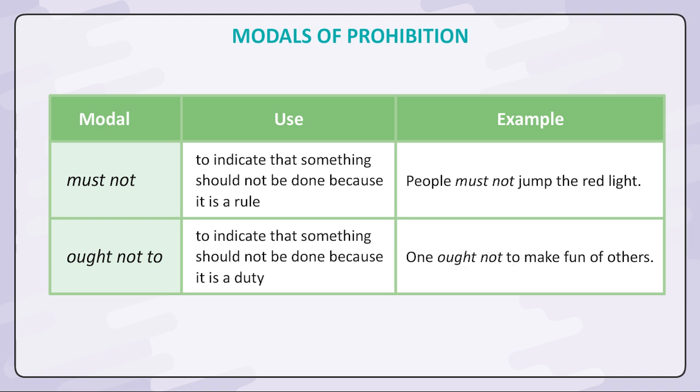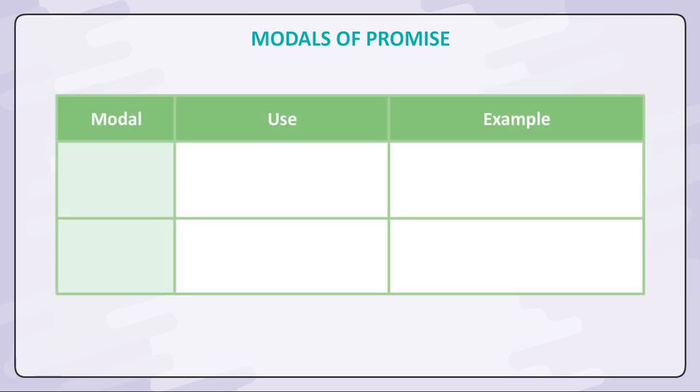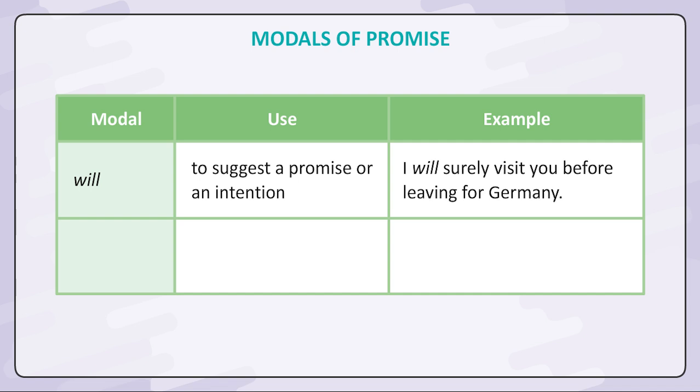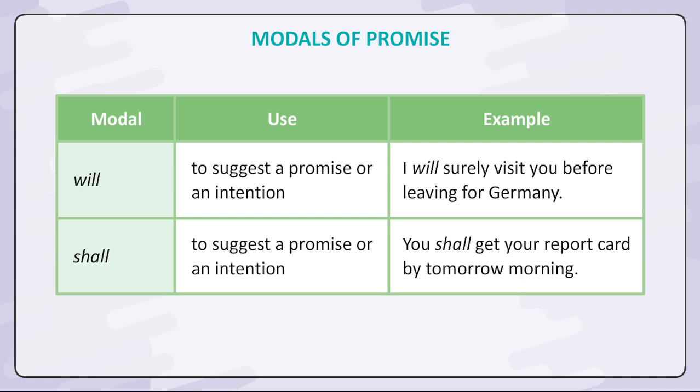One ought not to make fun of others. Modals of promise. Modal, use, example. Will, to suggest a promise or an intention. I will surely visit you before leaving for Germany. Shall, to suggest a promise or an intention. You shall get your report card by tomorrow morning.